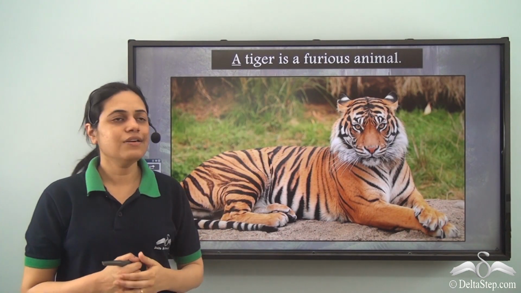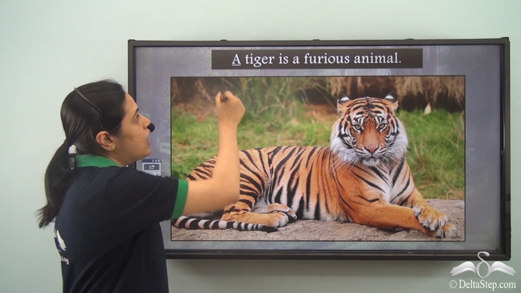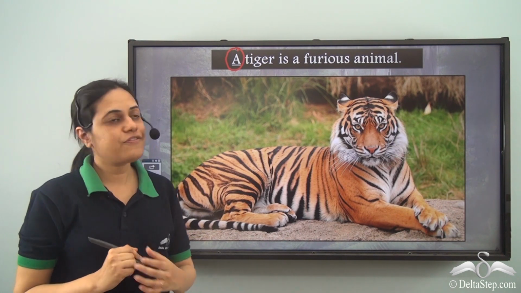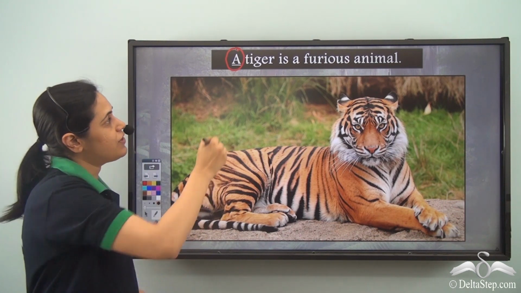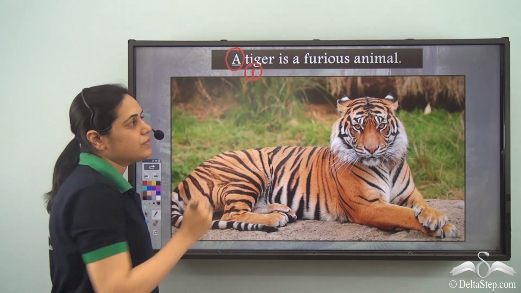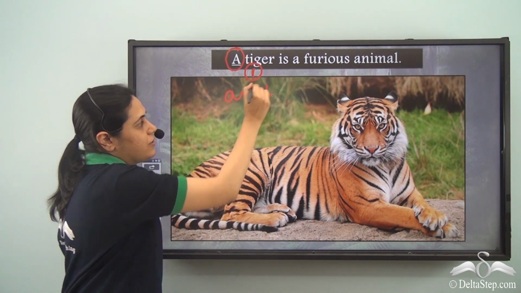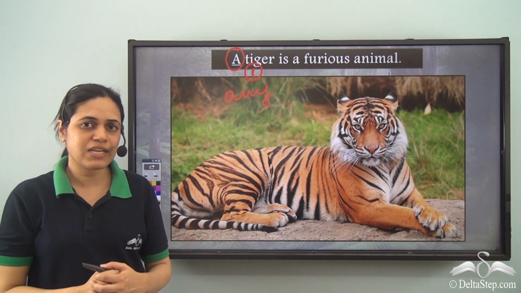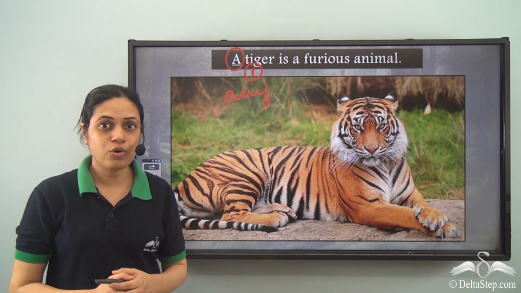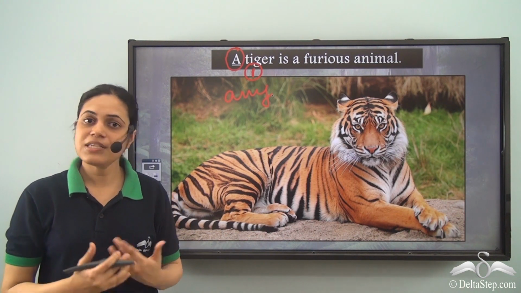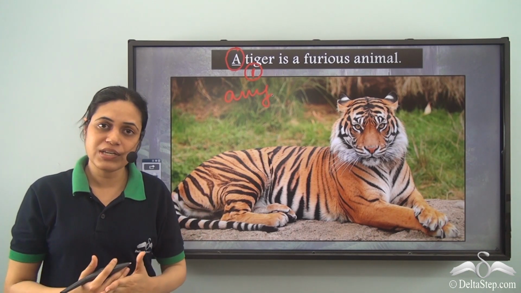A tiger is a furious animal. Is it a correct sentence? A tiger is a furious animal. It means that we are referring to one tiger, and also any tiger, not a specific tiger. But is only one tiger furious? No. All the tigers are furious. So the tiger as a class is furious.